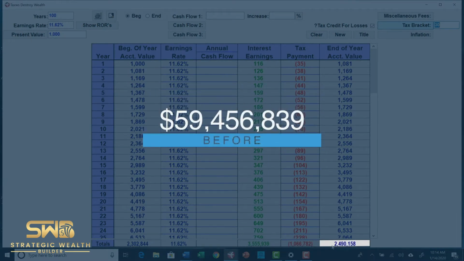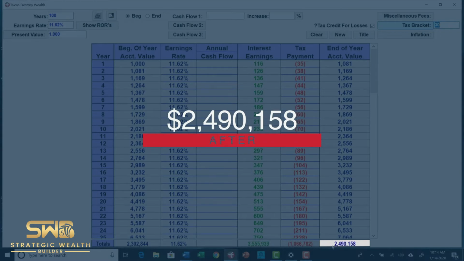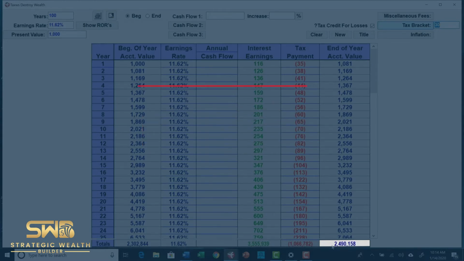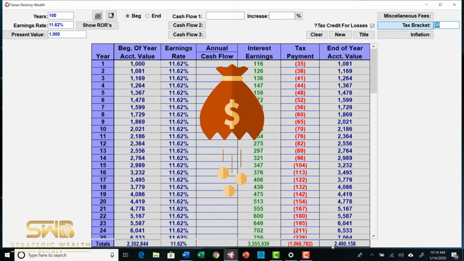Before we had $59 million. After taxes, we have $2,490,158. That is about a $57 million loss.